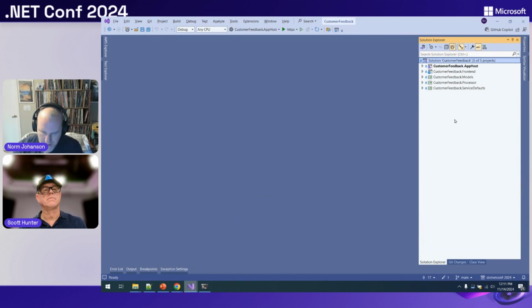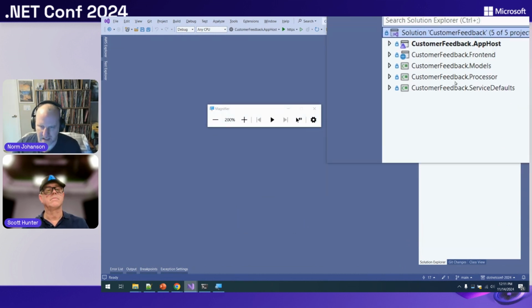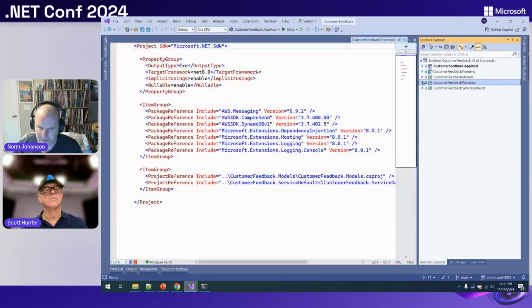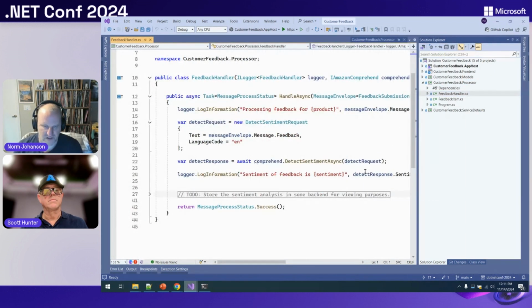So here is my customer feedback application. I've got a front-end application that allows me to enter some feedback on a product, and then it's going to send its messages to a topic, and then I've got a queue set up on that topic, and our processor is going to be pulling those messages off. We're going to do some sentiment analysis on that to see how good the feedback is, using our Comprehend service to see if the feedback is positive or negative. So let's start that up again.